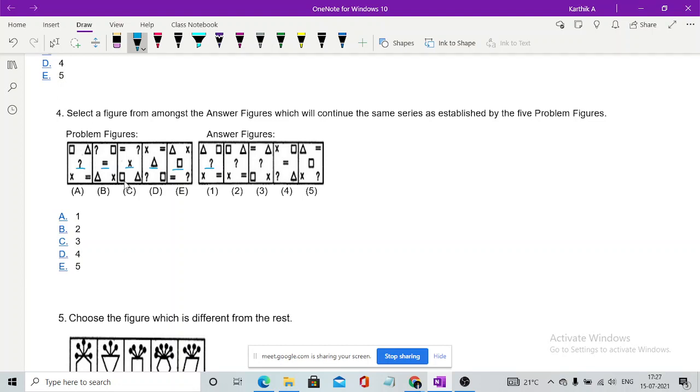So we have 5 symbols which are already present inside a square in the center. So the 6th one will be the first symbol, because we only have 5 symbols inside the square, and you guys can see all the 5 are identical, maybe at different positions, but all the 5 symbols in each square are identical. So the 6th one would obviously be a square, so options 4 and 5 will be wrong. Next, we have 3 things which have the same structure.